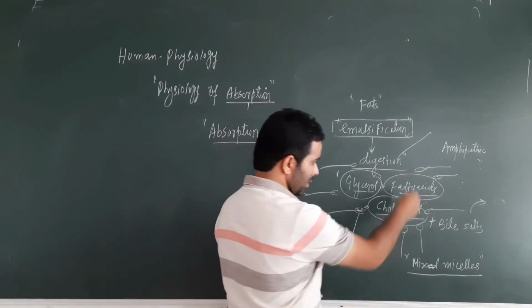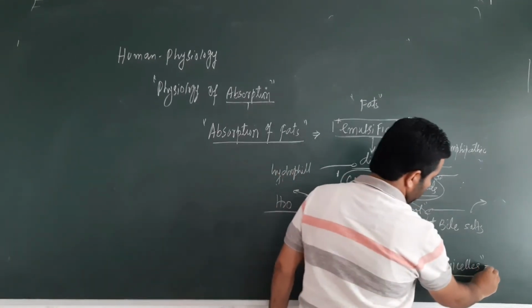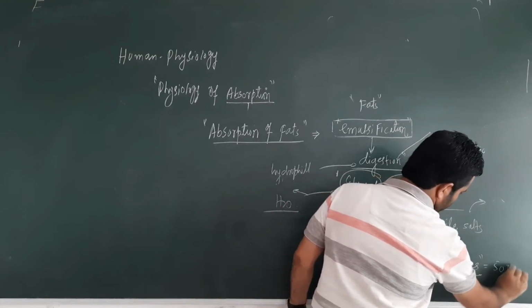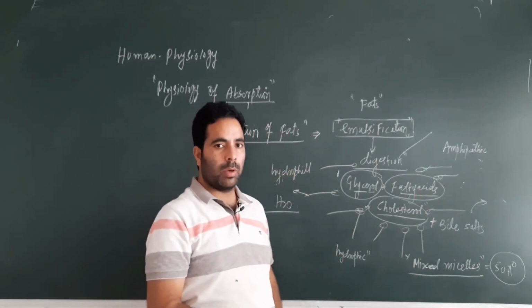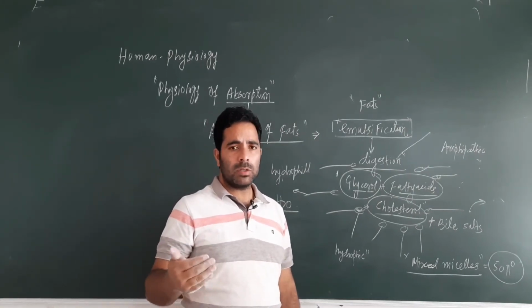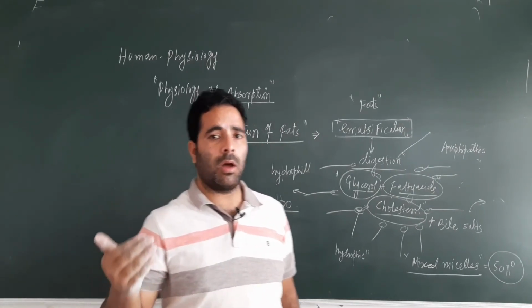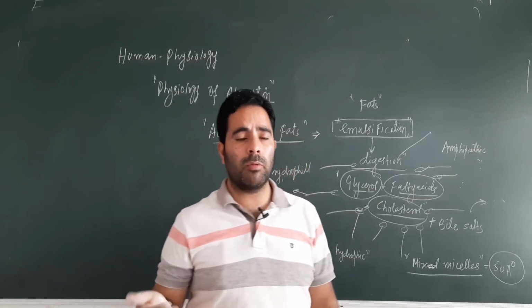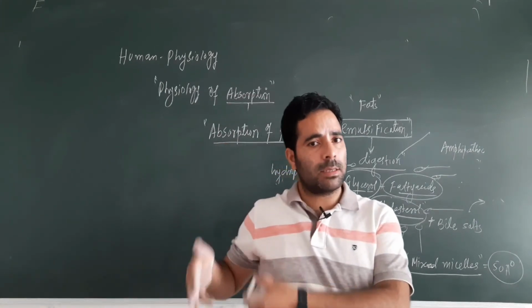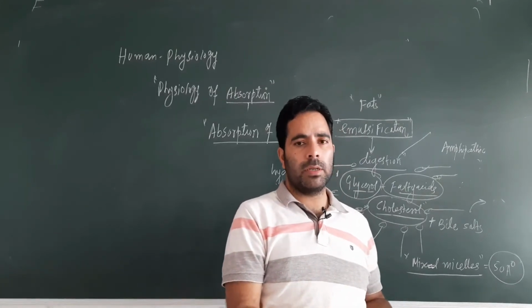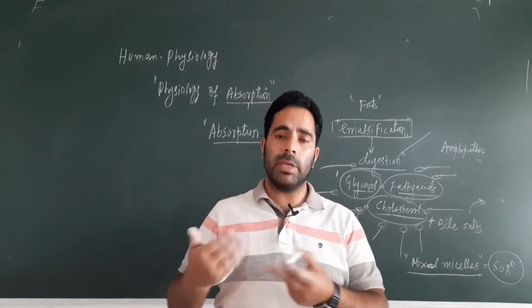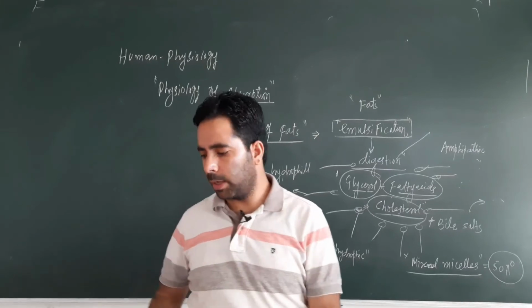By the way, these mixed micelles are cylindrical structures with 50 angstroms diameter, and these are actually absorbed by the villi and microvilli. So the fat and products of fat digestion, like fatty acids, glycerol, cholesterol and fat soluble vitamins, are not absorbed as such. First they get mixed up with the bile salts, and the new structure so formed is known as mixed micelle. These are the mixed micelles which are absorbed by the villi and microvilli.